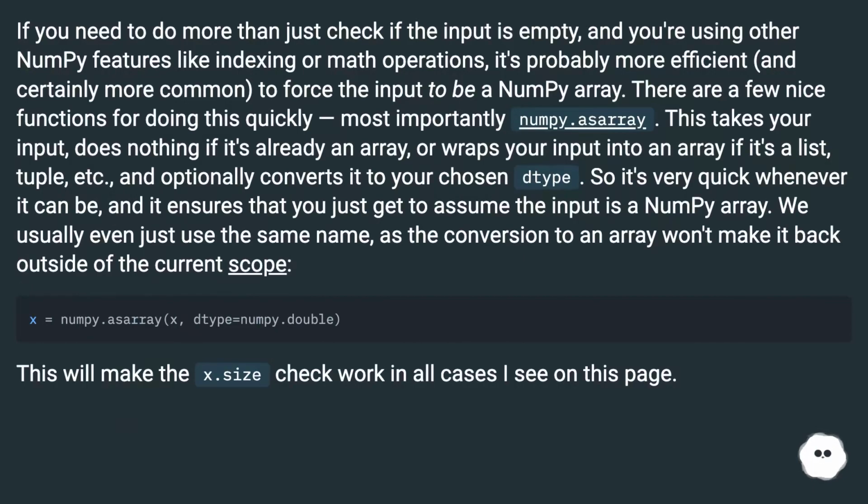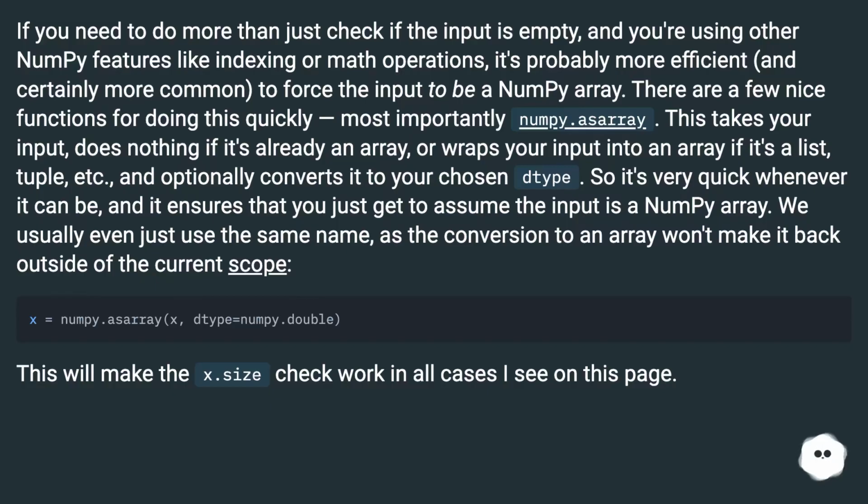If you need to do more than just check if the input is empty, and you are using other NumPy features like indexing or math operations, it's probably more efficient, and certainly more common, to force the input to be a NumPy array. There are a few nice functions for doing this quickly, most importantly numpy.asarray. This takes your input, does nothing if it's already an array, or wraps your input into an array if it's a list, tuple, etc., and optionally converts it to your chosen type.